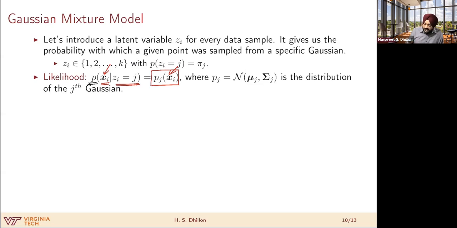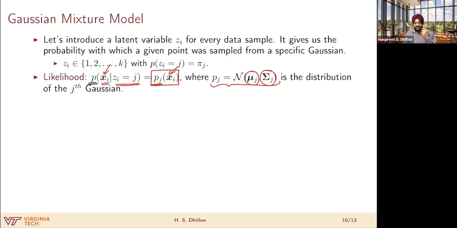And we are going to assume that this distribution Pj is Gaussian with a mean vector mu j and covariance matrix sigma j. So mu j and sigma j are two additional parameters, right? A vector and a matrix respectively. So we need to learn these parameters as well. And that's something we'll again discuss in lecture 7.